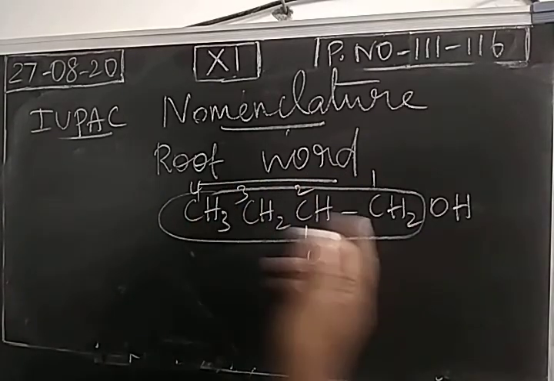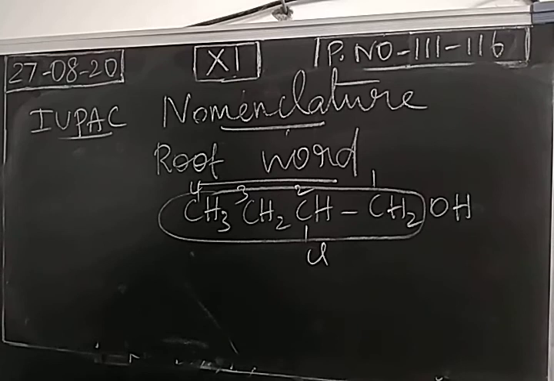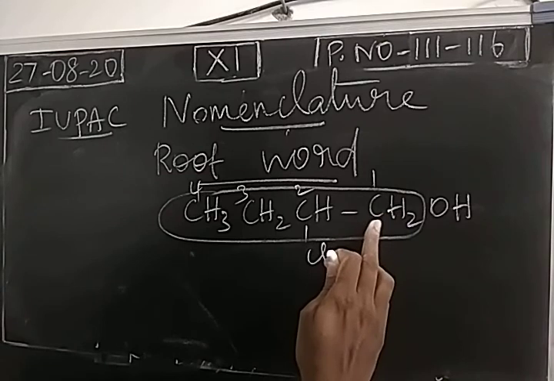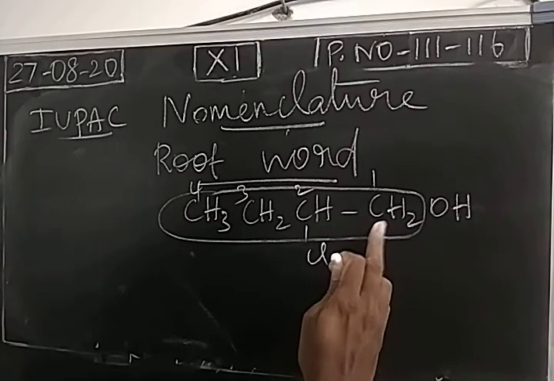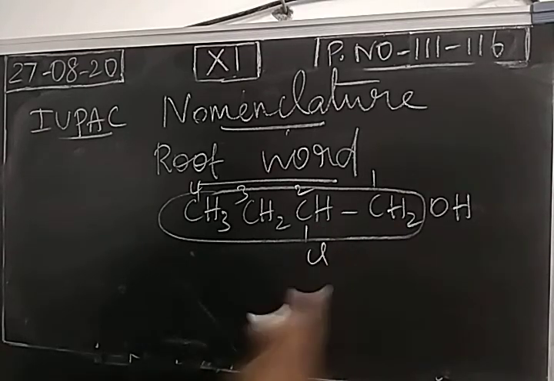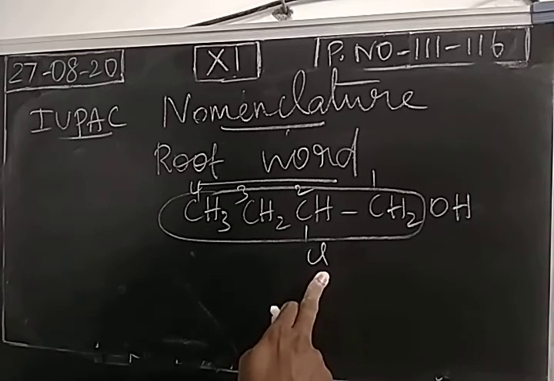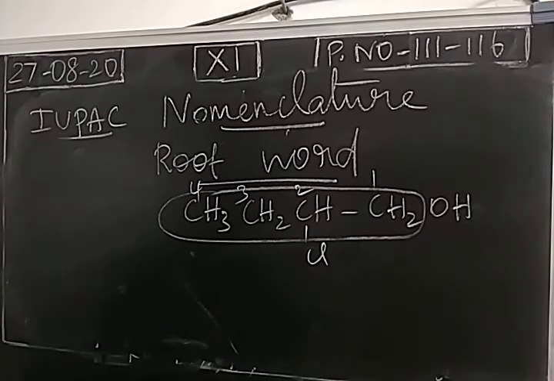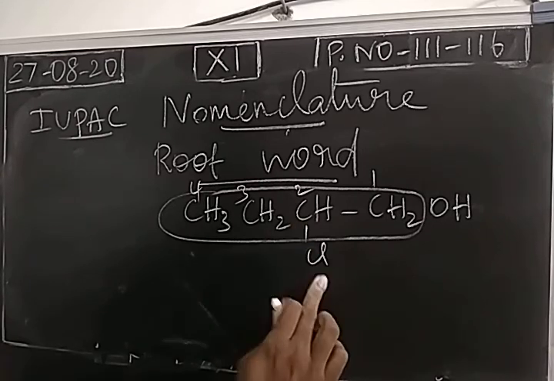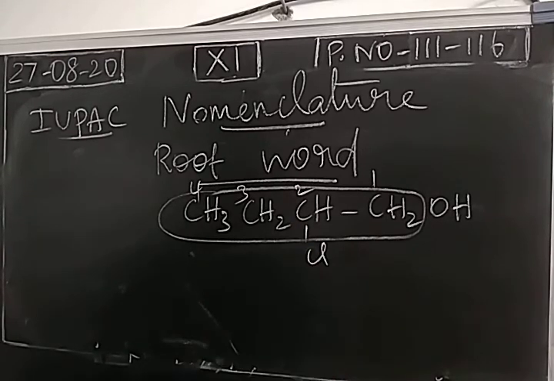So in the longest chain, we give the number for carbon atoms. Why we are giving number from right to left? This is functional group. Functional group is attached with this carbon. This is called the head carbon. So head carbon should have lowest number. So that number is given from right to left. This is the substituent. The name of substituent is chloro. This is called prefix. At second position, chloro is present. So this is called a 2-chloro.